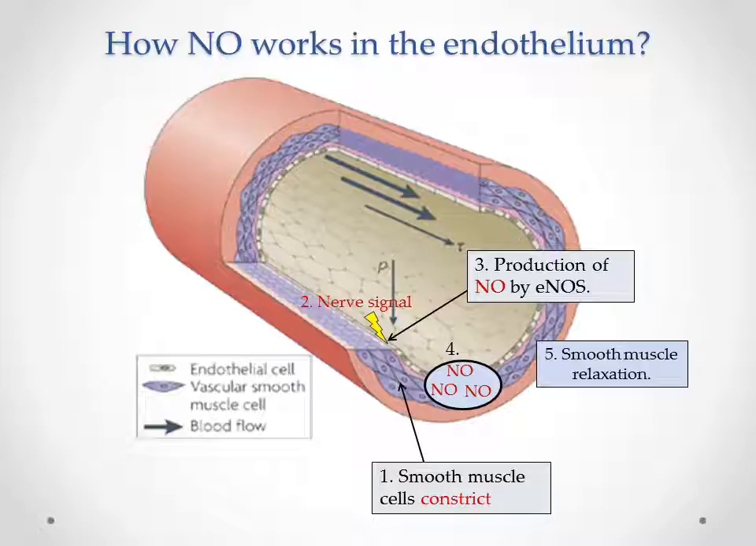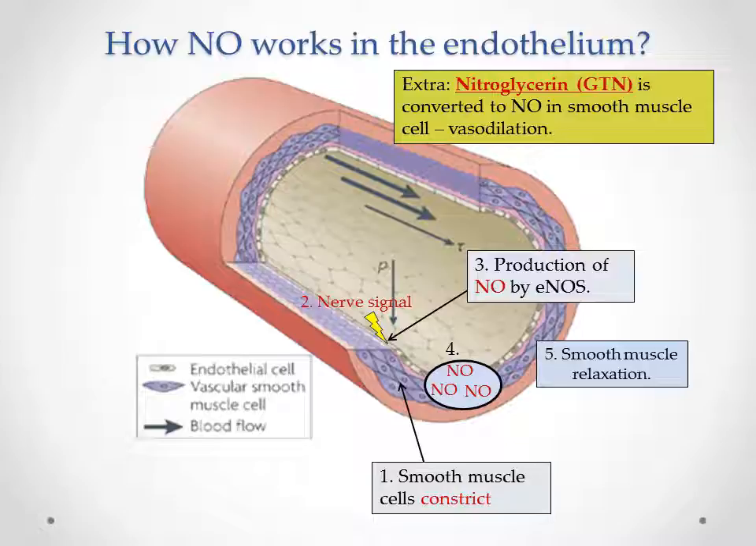Therefore, nitric oxide is known as a natural relaxant and as the best self-defense against heart disease and stroke. This explains the use of nitroglycerin in heart attack, as nitroglycerin will be converted to nitric oxide in smooth muscle cells and cause vasodilation.